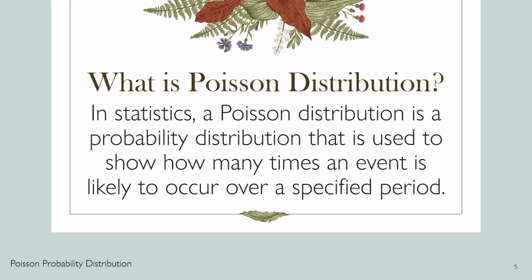Now, let's define Poisson distribution. In statistics, a Poisson distribution is a probability distribution that is used to show how many times an event is likely to occur over a specific period. Now, what is this probability distribution used for? This is used to describe the distribution of rare events in a large population. Say, for example, at any particular time, there is a certain probability that a particular cell within a large population of cells will acquire a mutation. Mutation acquisition is a rare event there.